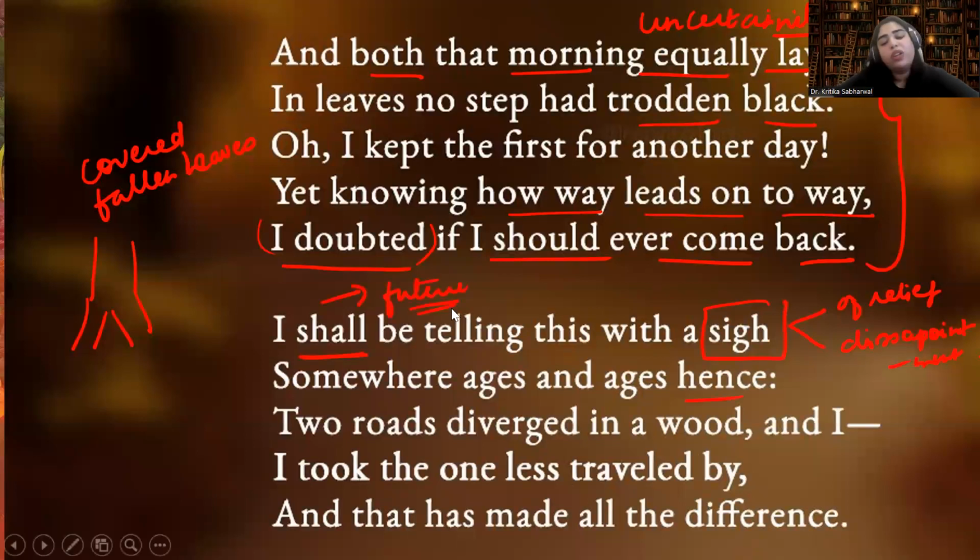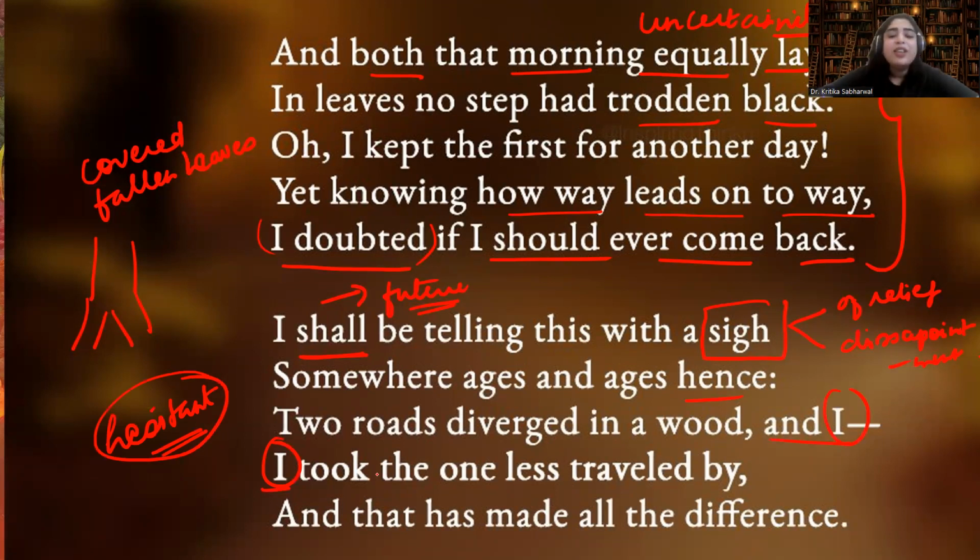So he is talking about his future, that if I am going to reach the place, if I'm going to reach my destination, I will be telling this to people that once I had a choice, that two roads diverged in a yellow wood, and I. Two times he has used I because he was a little bit hesitant. He was a little bit hesitant of his choices. So he said, I took the one less traveled by. I have taken the road.